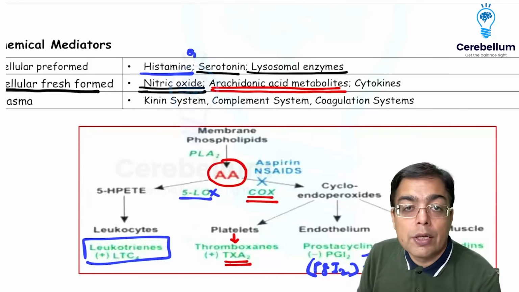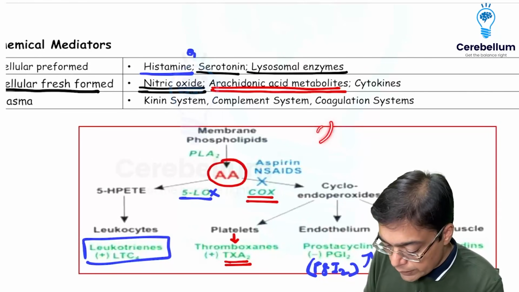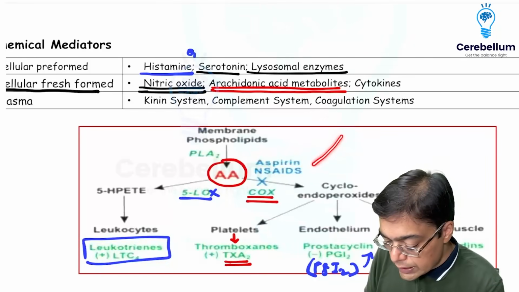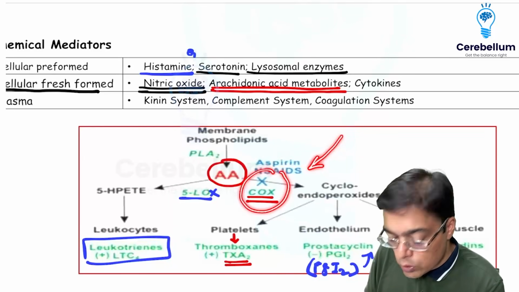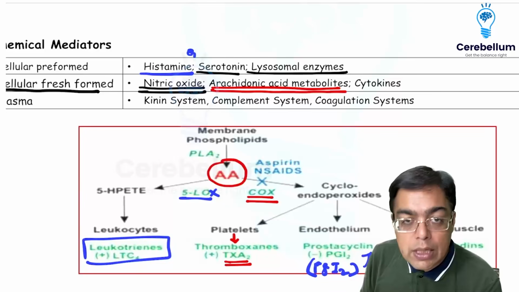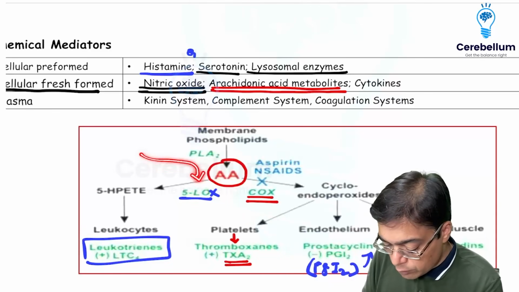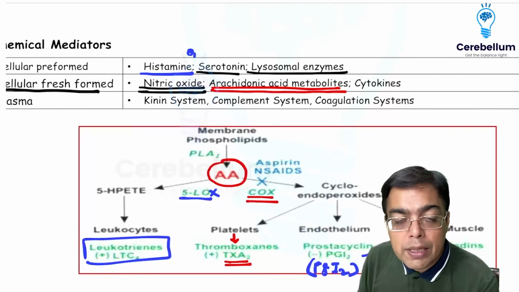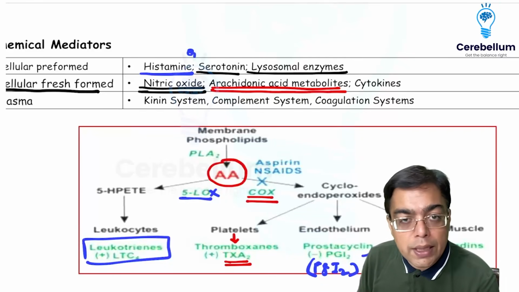I may remind you that you have certain examples of drugs. For example, steroids act by inhibiting phospholipase A2. The painkillers like NSAIDs are responsible for inhibiting the COX enzyme. Drugs like zileuton are responsible for inhibiting the 5-LOX enzyme. And drugs like montelukast and zafirlukast are responsible for inhibiting the receptor. They are leukotriene receptor antagonists, right?